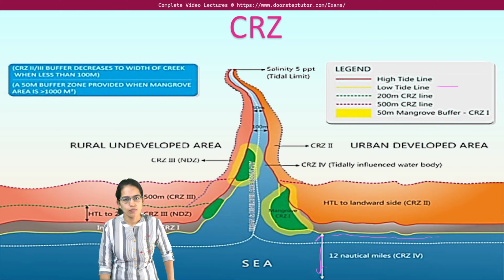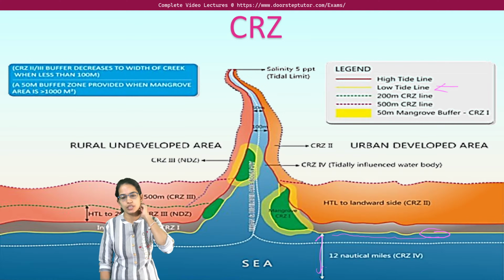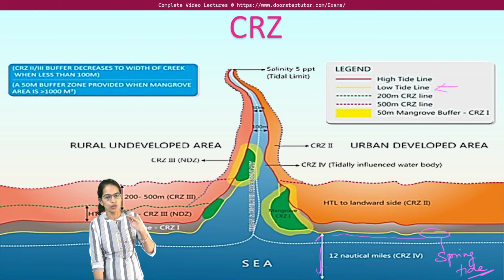This line, marked in yellow across the sea boundary, is the low tide line. The low tide line is defined up to the area where the lowest water level reaches during the spring tide.